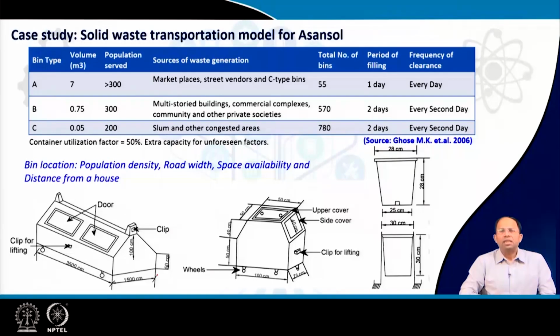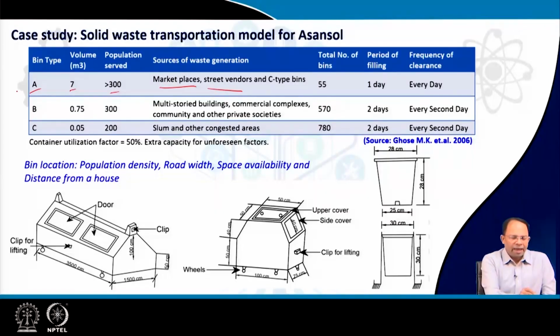Now, what kind of bins are considered? There are 3 categories of bins. Door to door is not considered here. You can see the A-type bin with a volume of 7 meter cube, which is thought to serve a population of more than 300, and it is located at marketplaces and locations where there are a lot of street vendors. The content of C-type bins is transported to the A-type bin.